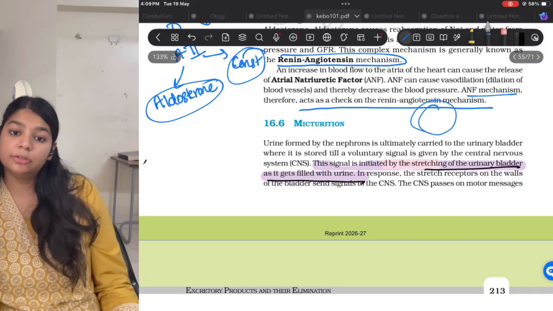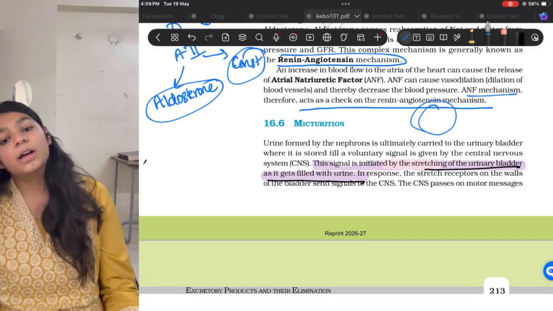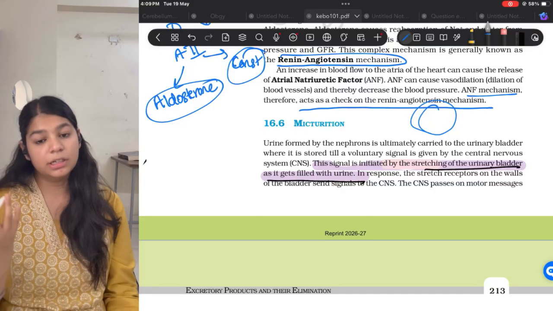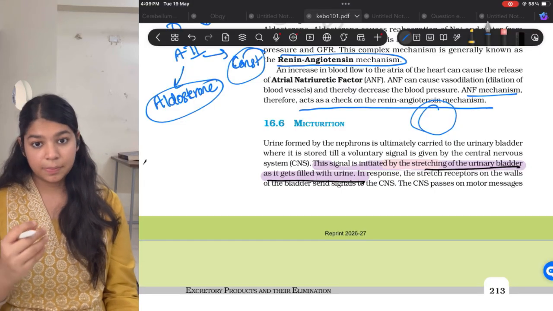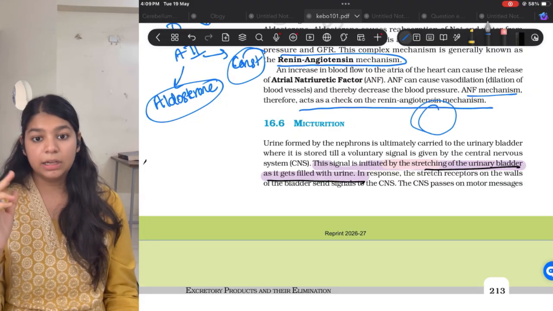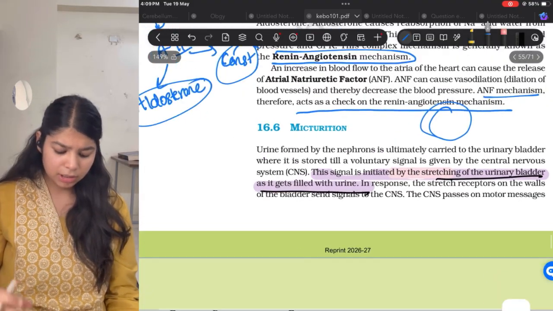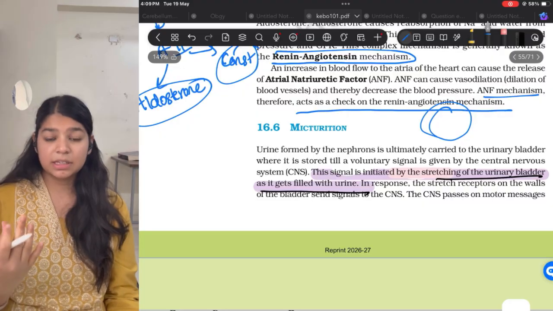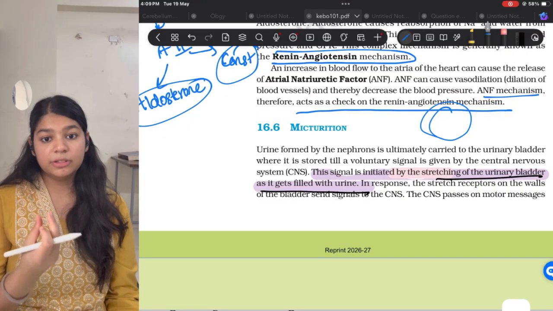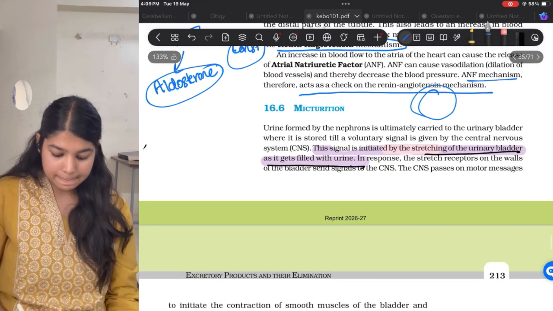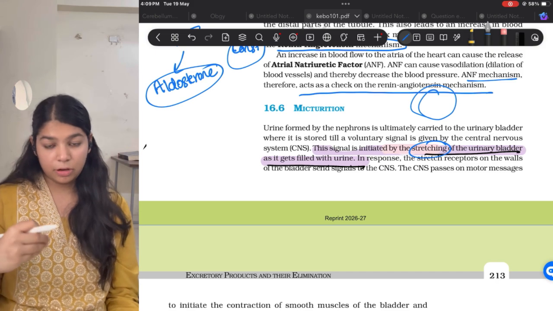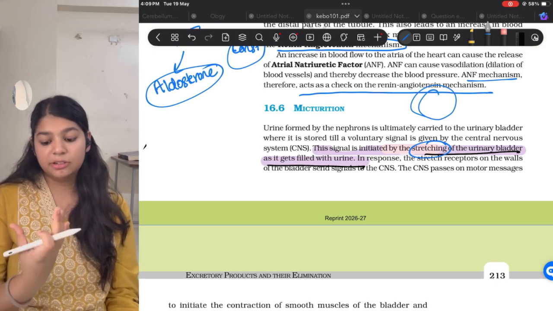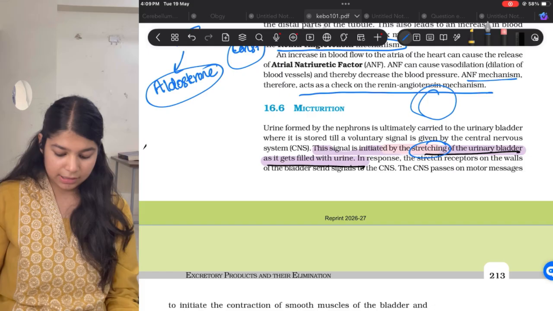Micturition: whatever amount of filtrate is formed is passed through the ureter to the urinary bladder and stored there. Once the urinary bladder gets full, it sends signals to the CNS, to the brain, to evoke a voluntary signal for the relaxation of the sphincters. So the signal is initiated by the stretching of the urinary bladder. Obviously, due to the filling of the urinary bladder, there will be stretch, and this stretch will send signals.